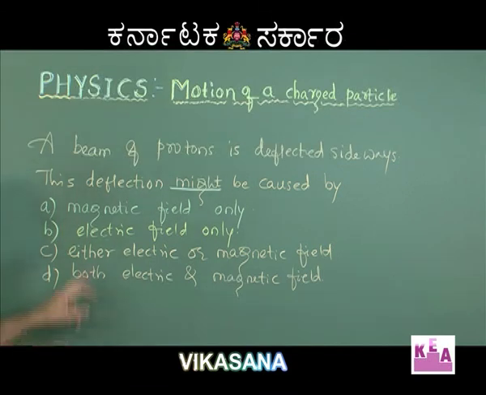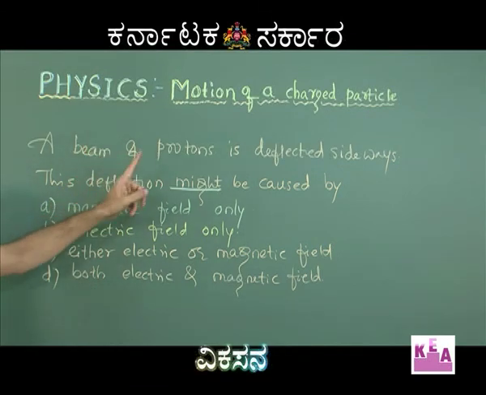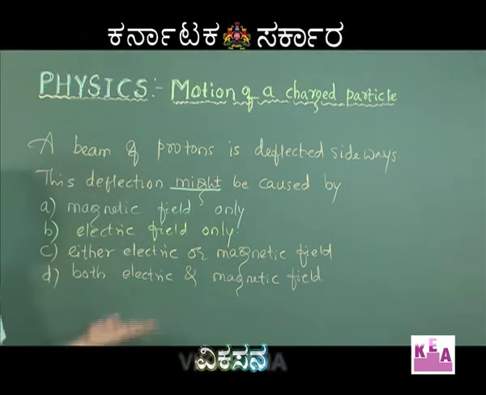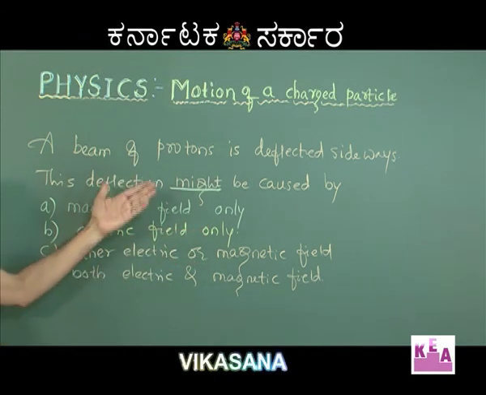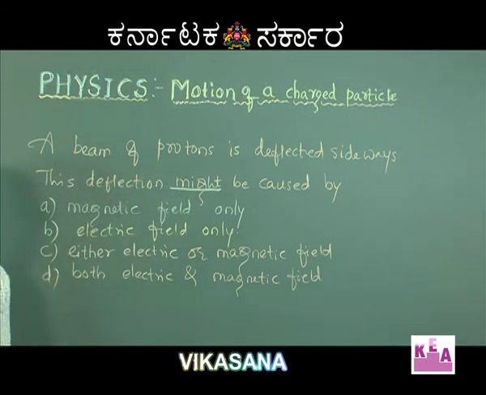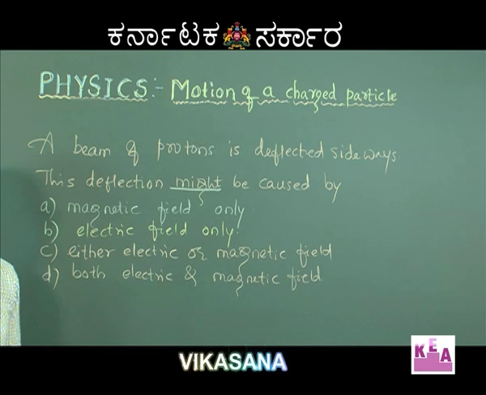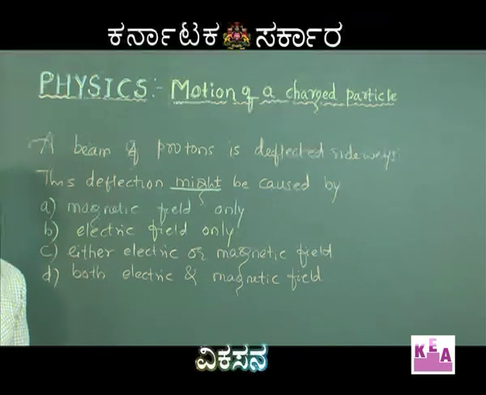Right? So, see, he says this deflection might be caused by magnetic field only. That is wrong, as if the electric field cannot deflect our beam of protons, isn't it? Can the beam of protons be deflected by an electric field also? Yes, certainly, because if the electric field is at an angle to the direction in which the beam of protons is travelling, then definitely the beam is going to be deflected sideways.